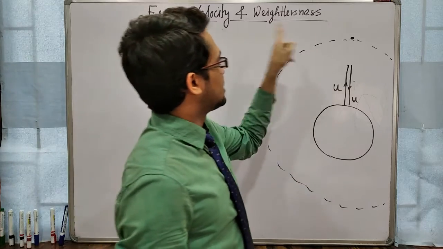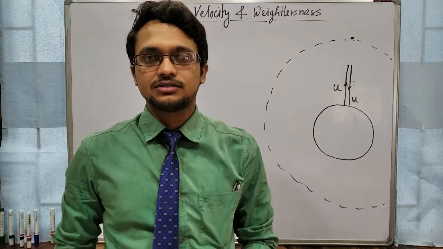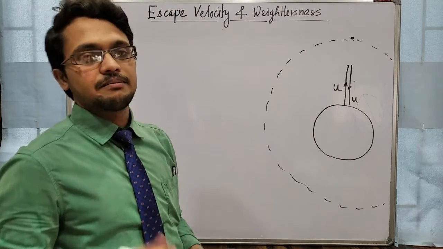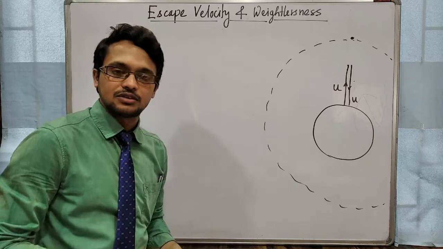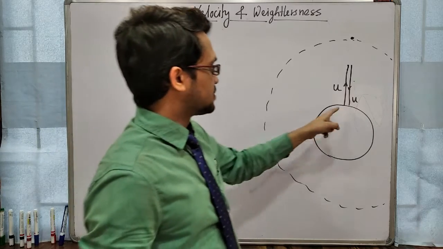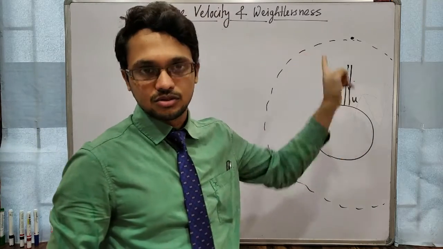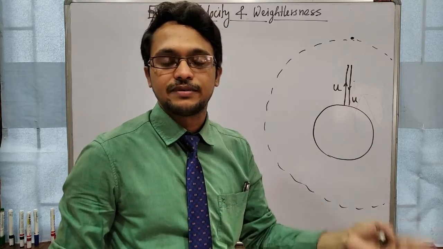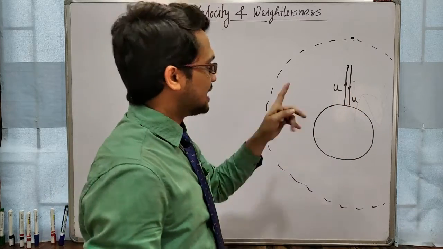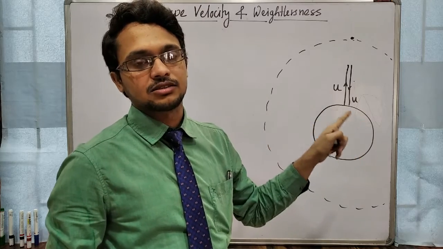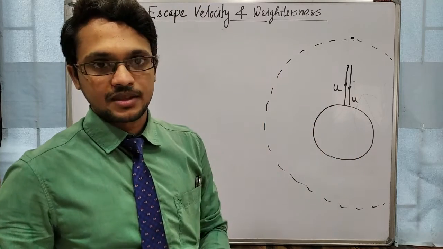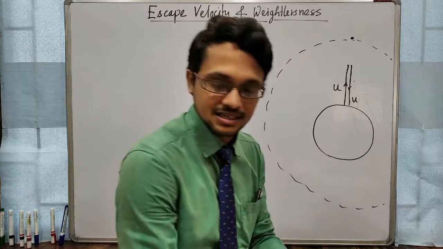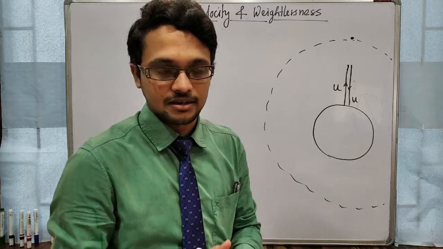So the definition of escape velocity, defined for a particular planet or for our earth, is that it is the minimum velocity with which an object is projected from the surface of earth, so that it just escapes the gravitational field of earth, okay. That minimum velocity is called escape velocity. It just escapes, this point has some significance, it just escapes the gravitational field.